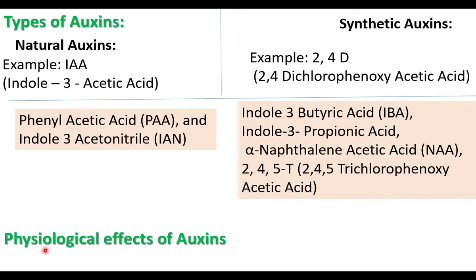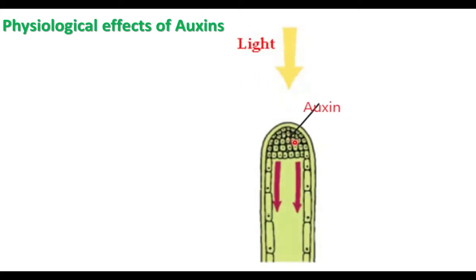Now let us discuss the physiological effects of auxins. Auxins promote growth. Auxins are produced at the tip of the plant. Already we have learned from the experiment. In the previous class, 9th standard, we learned about apical meristem, and in 10th standard also we learned about apical meristem in the first lesson, biology lesson first.